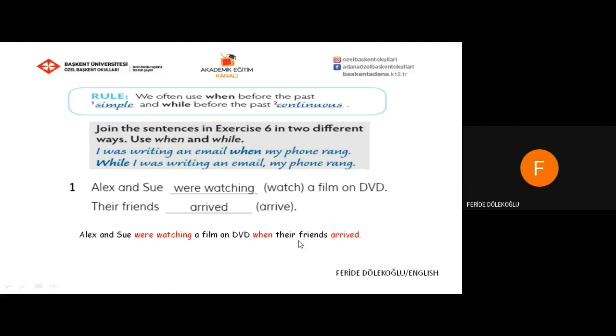Okay. After when arrived, we said past simple, and here past continuous. The same sentence, but this time we will use while. While Alex and Sue were watching a film on DVD, their friends arrived.